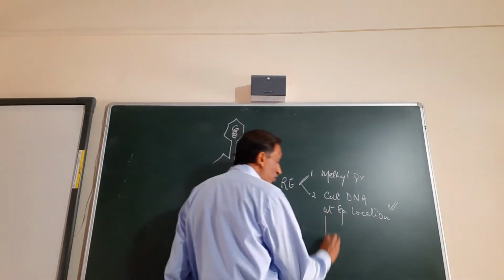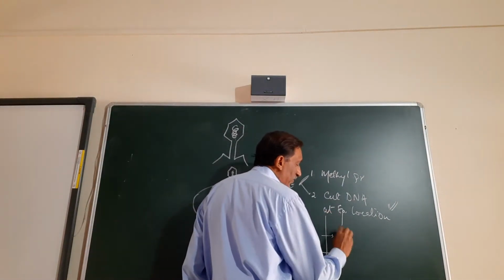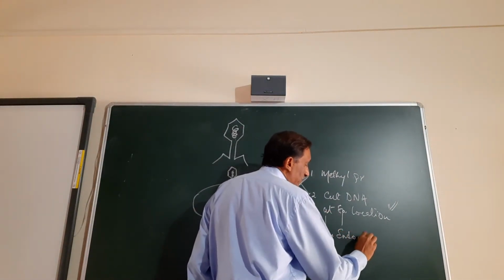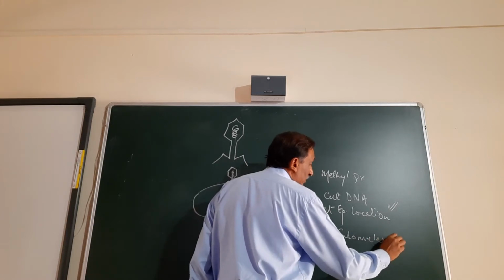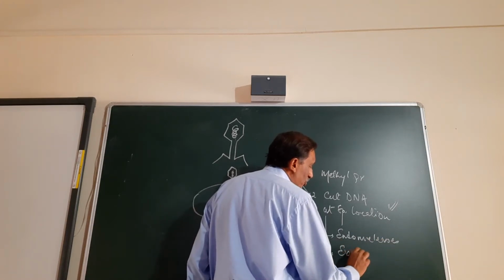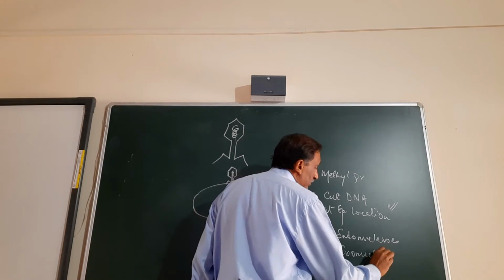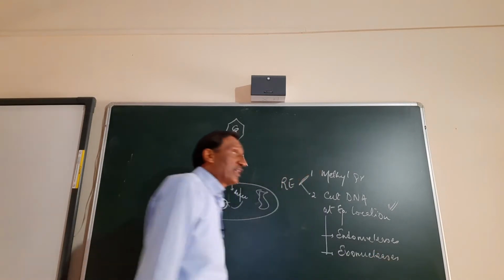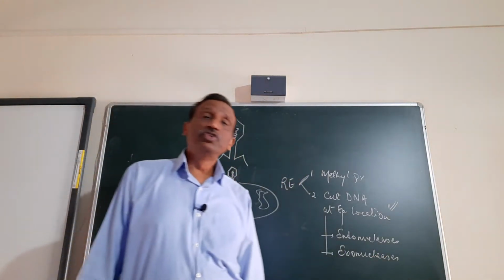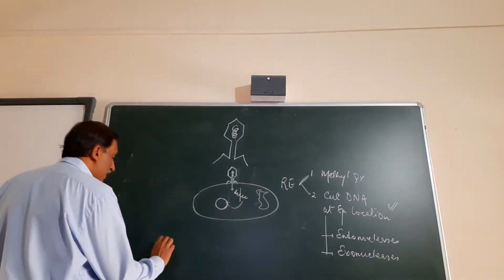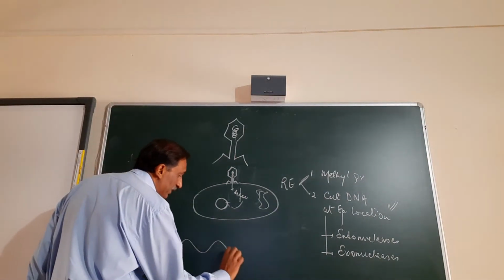Now, these are again of two types. One is endonucleases and the other one is exonucleases. Now, what are exo and endo? Exonucleases used to cut the DNA. Suppose this is the DNA.